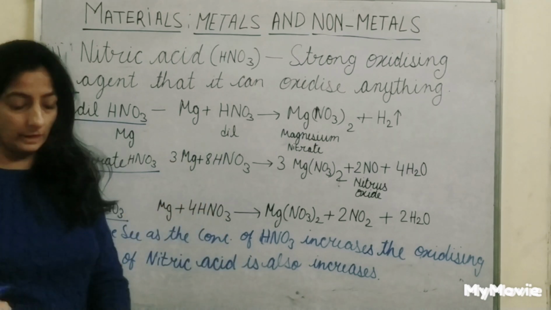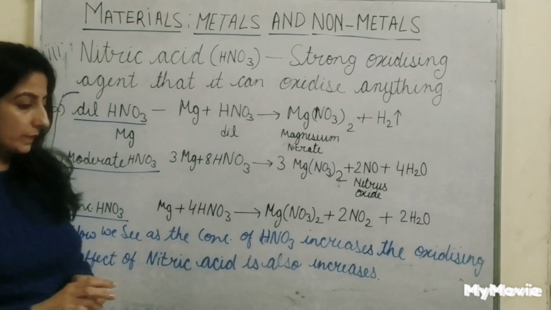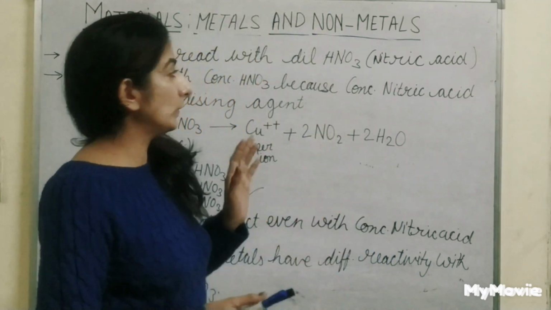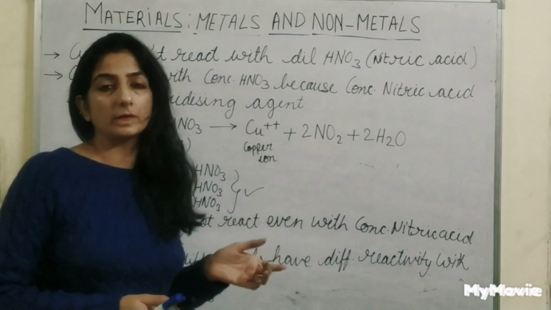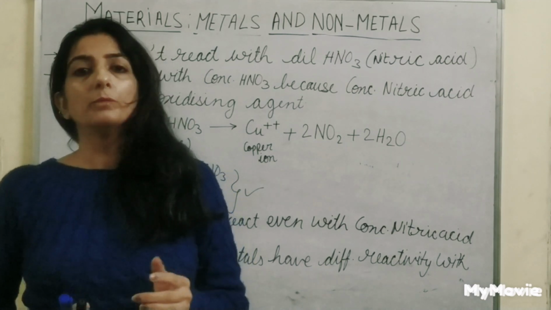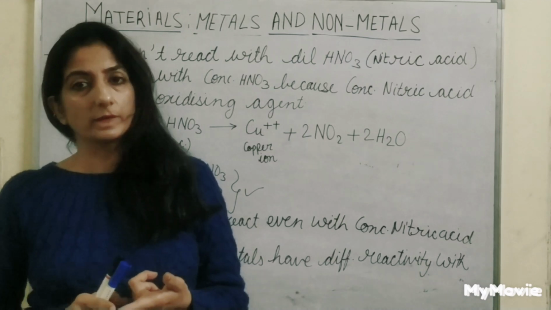They react differently. Some do not react with HNO3 at all. There are certain metals that do not react with dilute nitric acid, but they react with concentrated nitric acid because concentrated nitric acid is a better oxidizing agent.